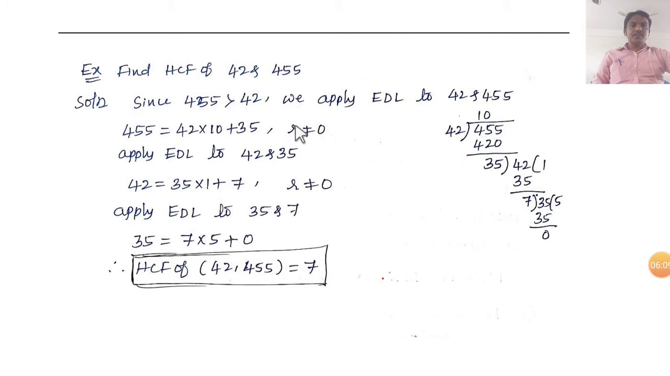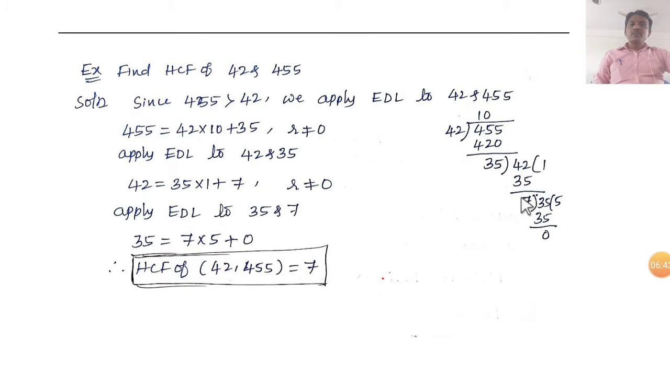In this case the remainder is not equal to 0. If the remainder is not equal to 0, we should continue the steps. Next, consider 35 as the divisor and the last divisor, 42, as the dividend. Now continue. 35 ones are 35. What will be remaining? 7 will be the remainder.